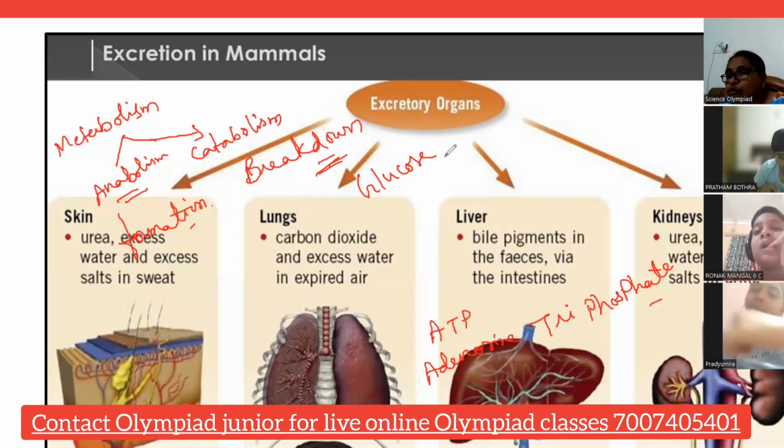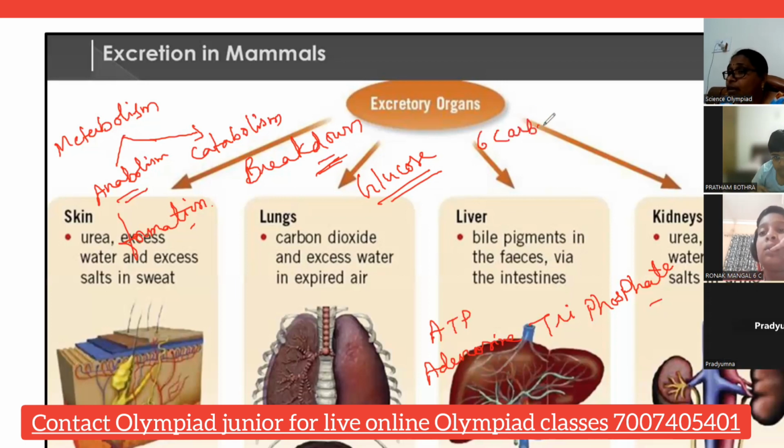I think I told you in the class, glucose is a 6-carbon molecule. Do you remember it? Glucose has 6 carbon atoms. 1, 2, 3, 4, 5, 6, with CH2OH.